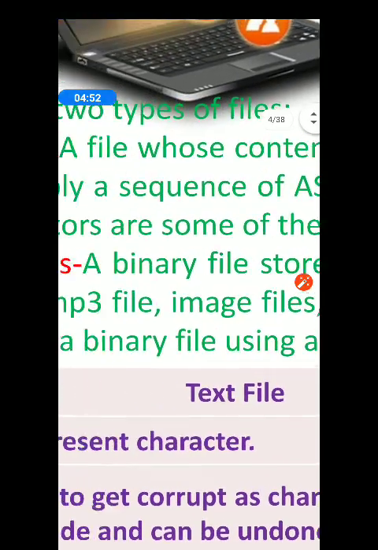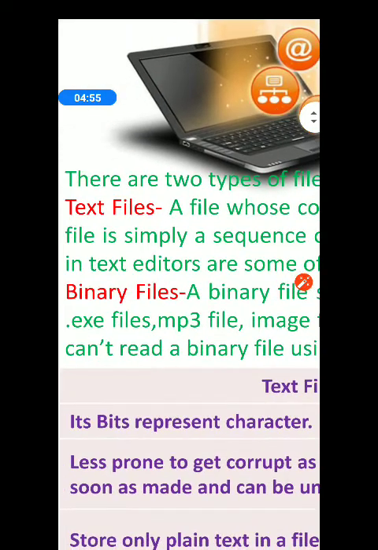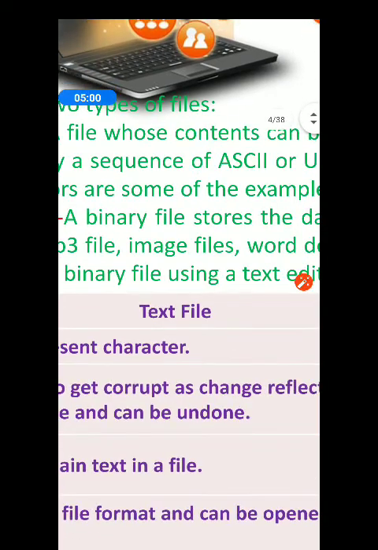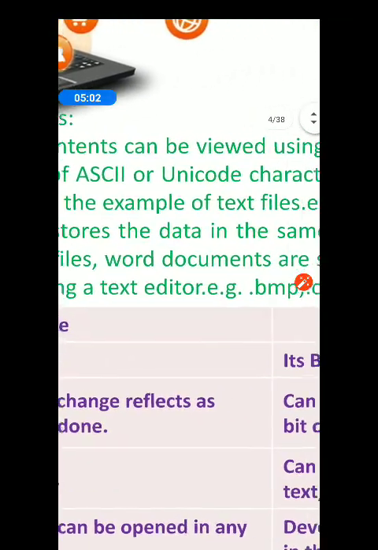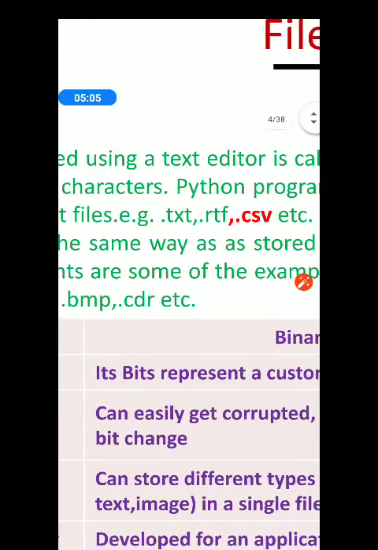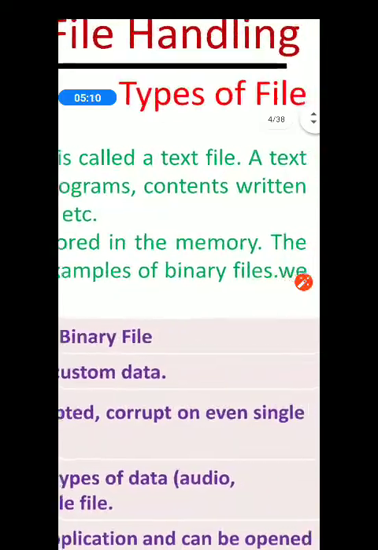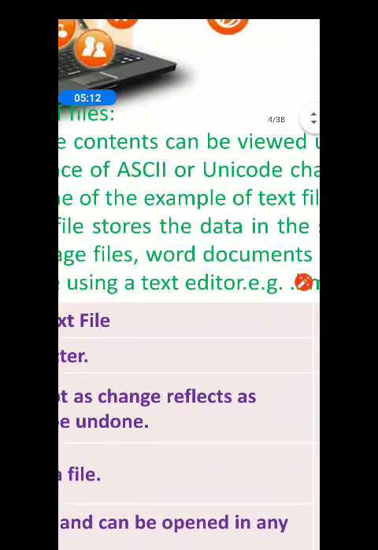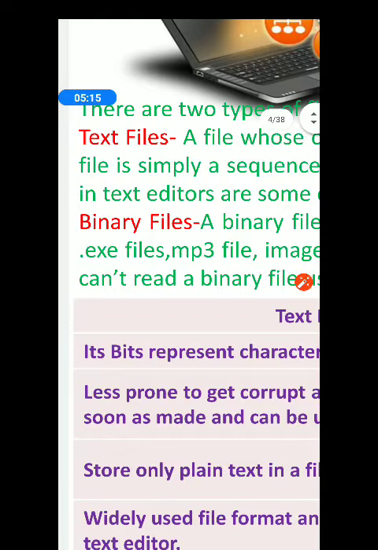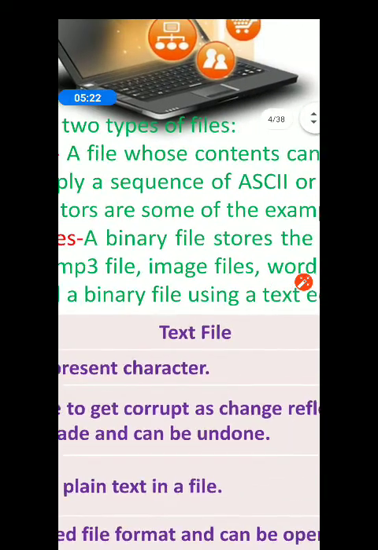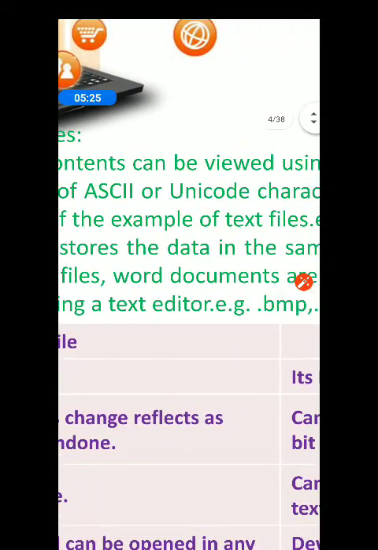Come to binary files. Write down the definition of binary files. A binary file stores the data in memory format. That is, you cannot open a binary file and read it as a text file. Okay, using a text editor you cannot read those data.